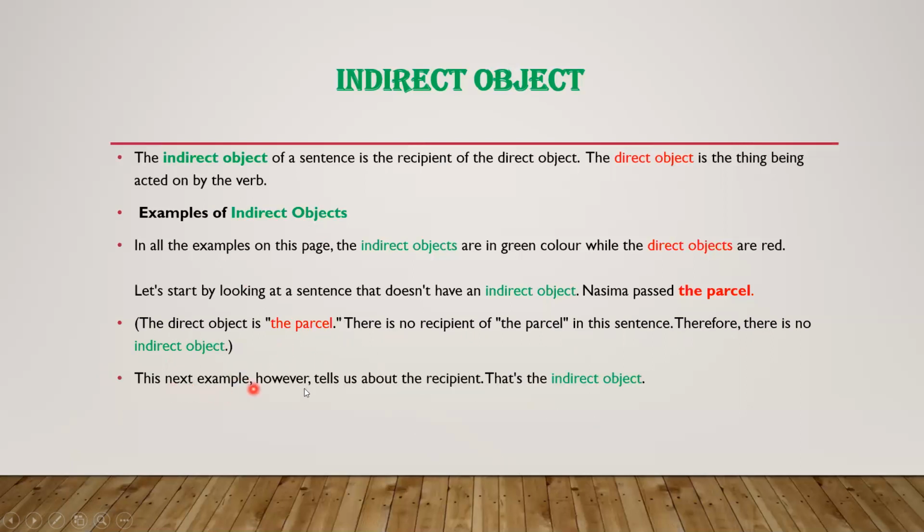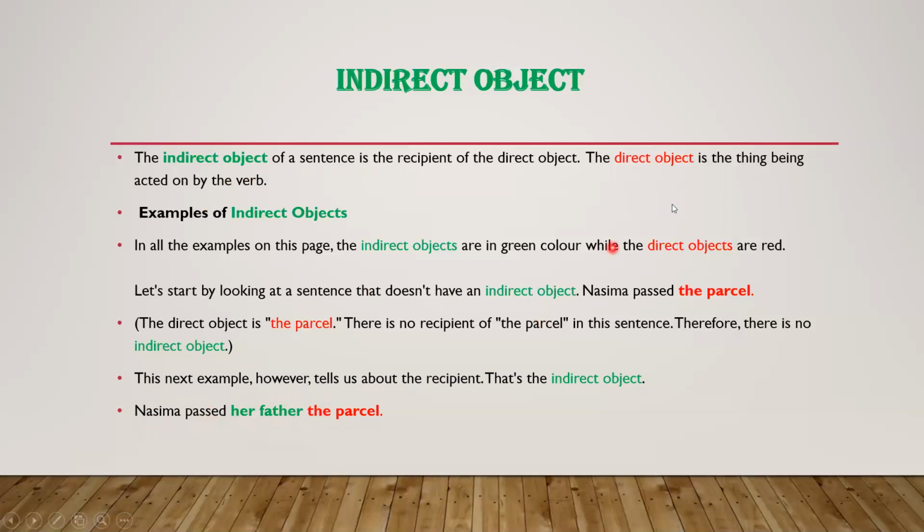This next example, however, tells us about the recipient. That's the indirect object. Nasima passed her father the parcel. Listen, dear students, very carefully. Nasima passed her father the parcel. Now, dear students, you will see this is the action word, passed. First, we said that after the action word, the noun or pronoun that comes is called a direct object. But now here we say that the indirect object of a sentence is the recipient of the direct object, which receives the direct object.